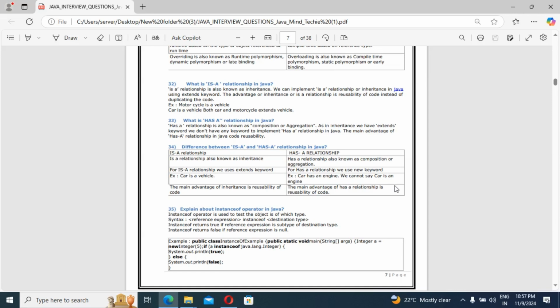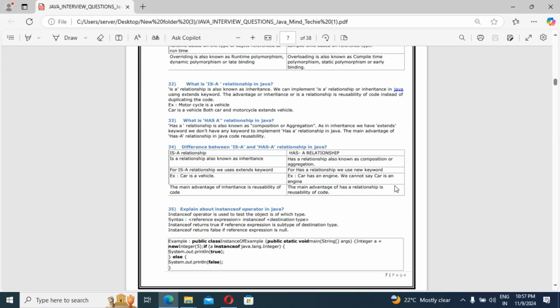Keep in mind, guys, example: car is a vehicle, but in has-a, car has an engine, not car is an engine. Such type of things they may expect from you. What is is-a, what is has-a. Car is a vehicle is an is-a relationship, but car has an engine is a has-a relationship.